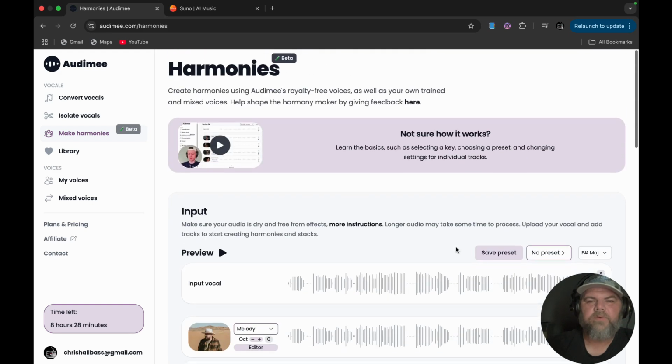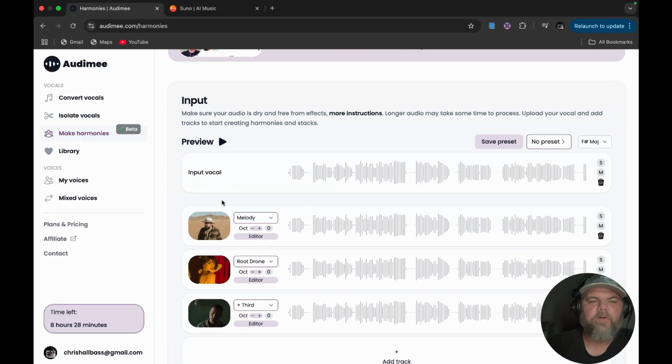And I want to show you something else really cool. So if you like this setup with this vocal, you can click on the save preset. And then once you have a saved preset, you can always go back in and use your preset. I'm going to show you how to do that real quick, since it is a little bit confusing if you don't know what you're doing.